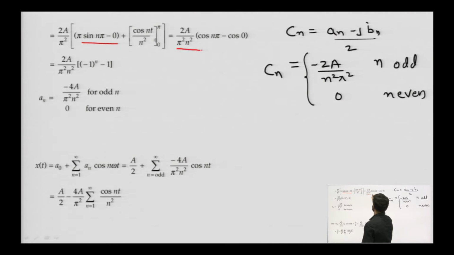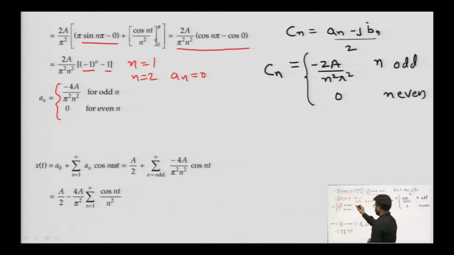So, we will obtain it as 2A by n square pi square, cos n pi minus cos 0, and we know that cos n pi can be written as minus 1 to the power n, so minus 1 to the power n minus 1. So, a n will be equal to minus 4A by n square pi square for odd value of n. For example, n equals 1, we obtain minus 4A by n square pi square, and if n equals 2, a n will become equal to 0. So, a n equals minus 4A by n square pi square for odd values of n, and for even values of n, a n will be equal to 0.